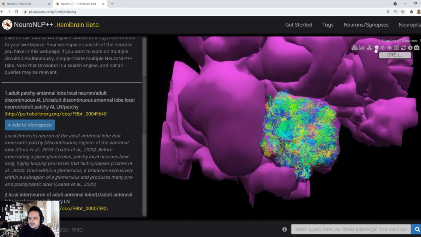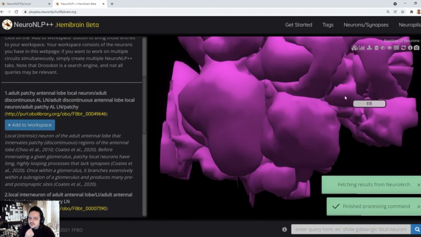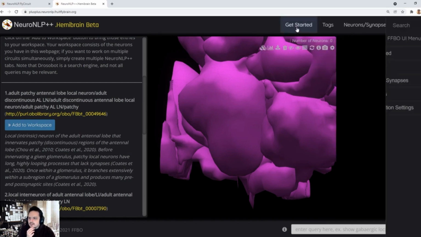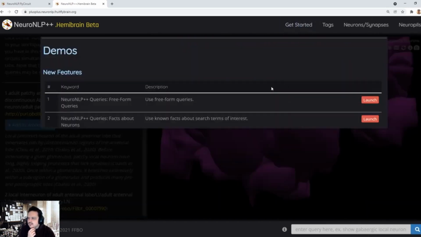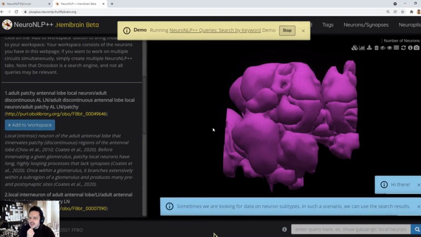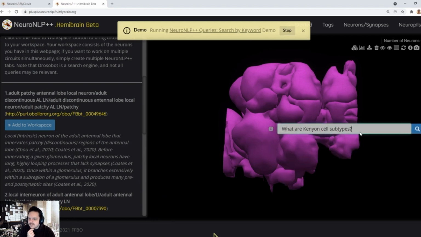Secondly, NeuroNLP++ can be used when we have a keyword and want to get some more information about it. For example, let us say we know what Kenyan cells are and are trying to find Kenyan cell subtypes. Let me now run, by going here, the third demo we have, which is about such a case. In the third demo here, we ask for Kenyan cell subtypes by writing, what are Kenyan cell subtypes?